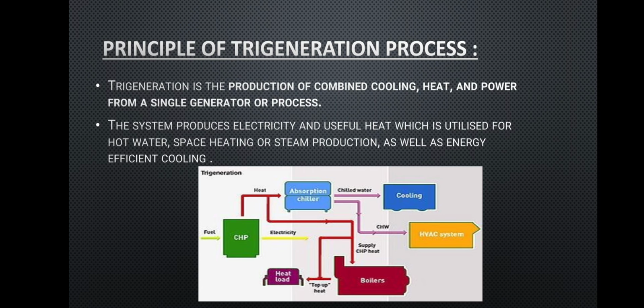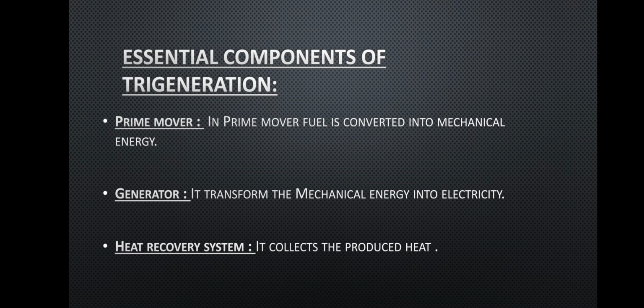After that, the principle of trigeneration processes. Trigeneration is the production of combined cooling, heat, and power from a single generator or process. The system produces electricity and useful heat, which is utilized for hot water, space heating, or steam production, as well as energy efficient cooling. You can see it in the diagram.